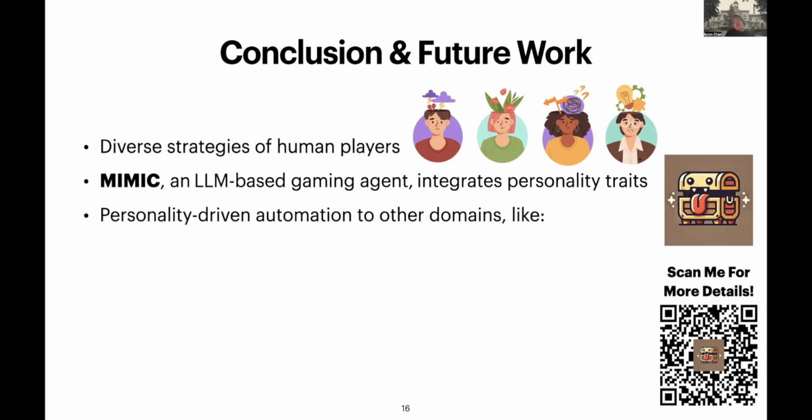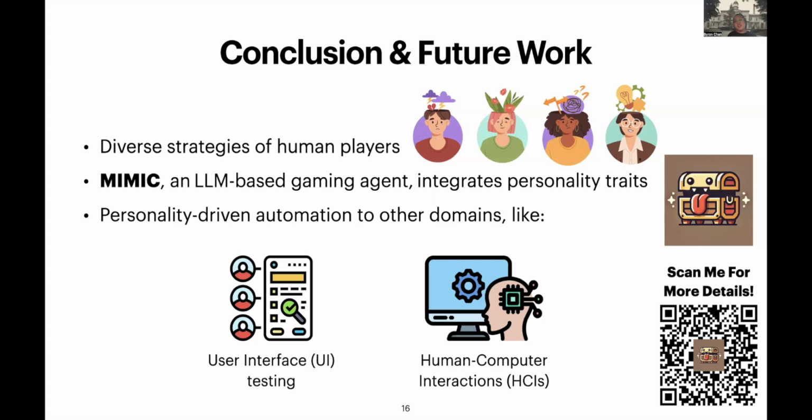And we can say that such personality-driven automation can also be applied to other domains, for domains where the navigation paths are pretty important and might diverge depending on the different personalities that humans have. For example, user interface testing or human-computer interaction.